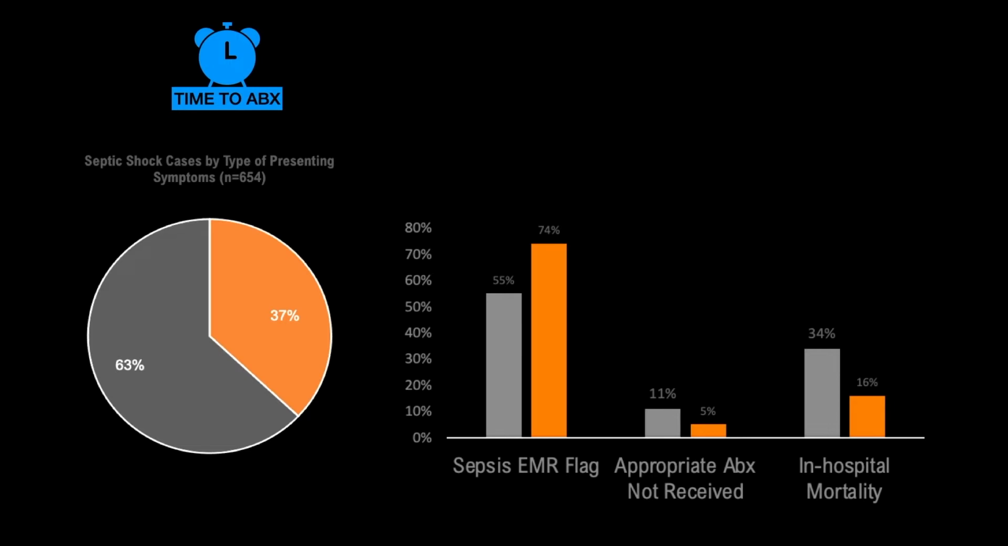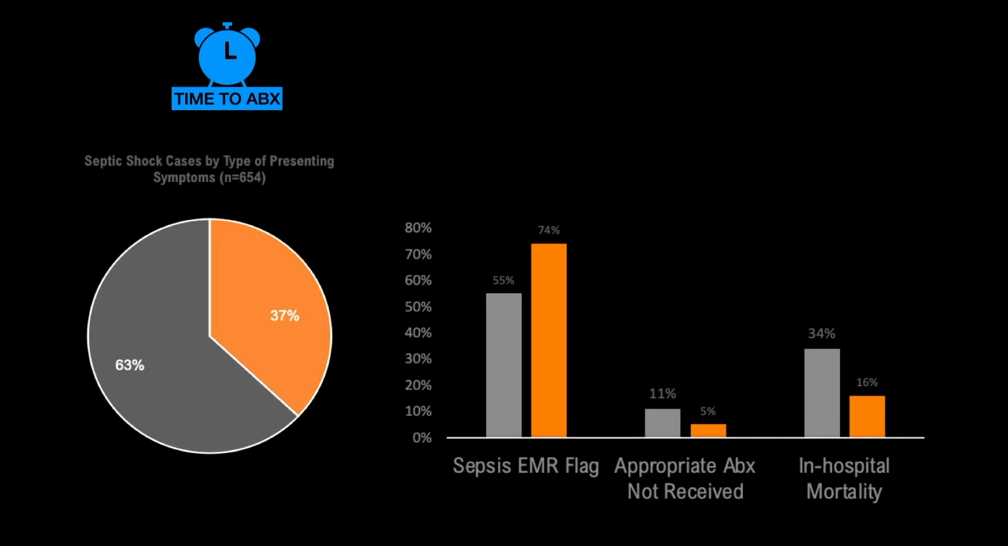They defined explicit symptoms, demonstrated in orange, as those symptoms that immediately led the clinician to consider infection. For example, fever, chills, productive cough, and dysuria. They defined vague symptoms, demonstrated in gray, as symptoms which made infection less apparent, such as fatigue, weakness, and abdominal pain without fever. When sepsis was suspected, the ED providers triggered a sepsis flag.